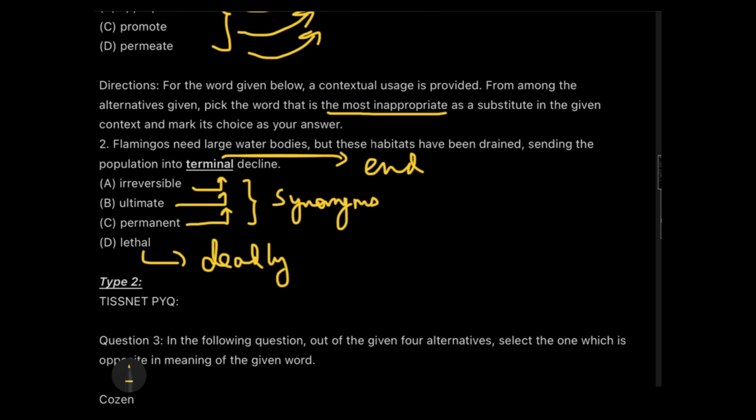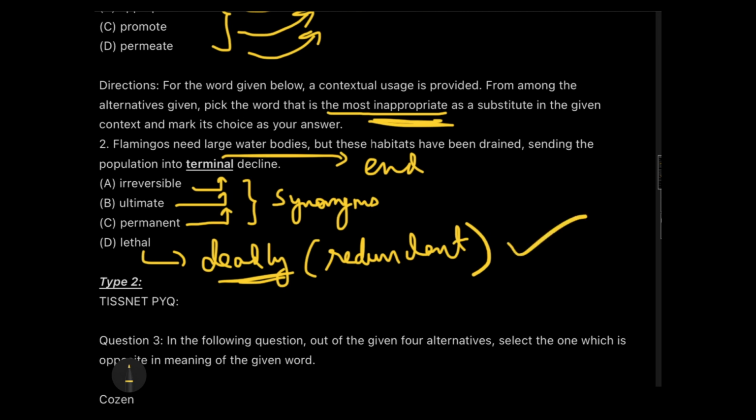So we are not going to be redundant. So what is the problem here? We are being redundant by saying lethal decline. So that's why this will be the most inappropriate word to be used over here. So lethal will be the answer. Lethal will be the most inappropriate word which will be a substitution for terminal in this sentence.